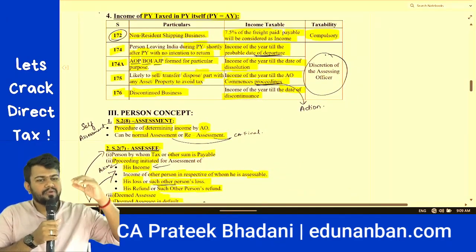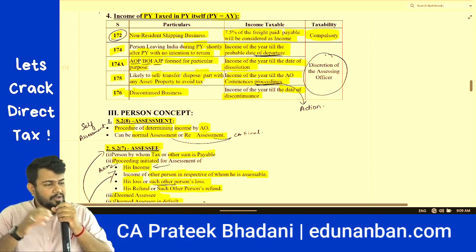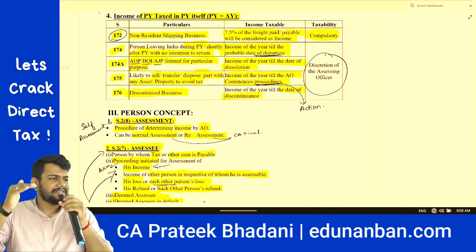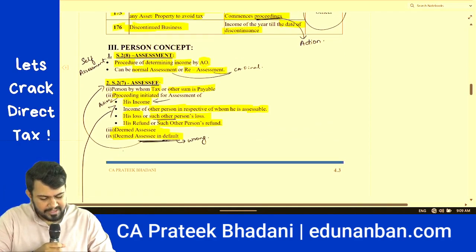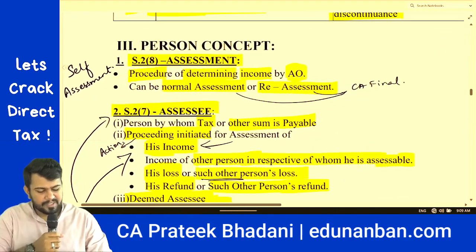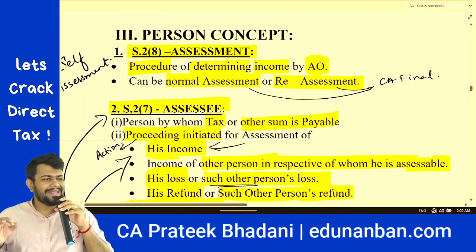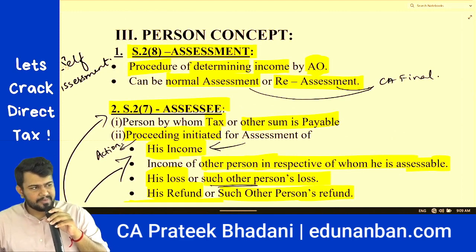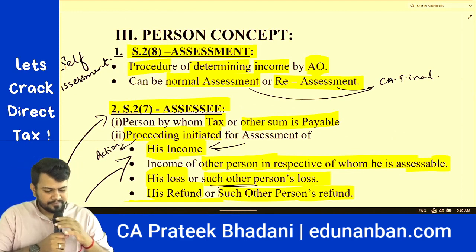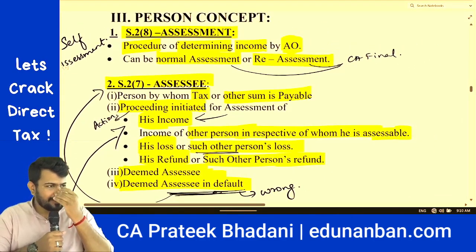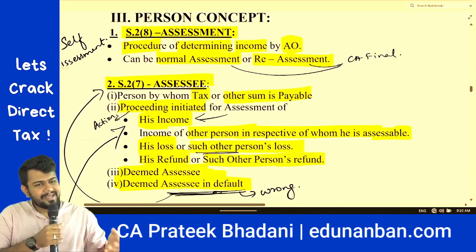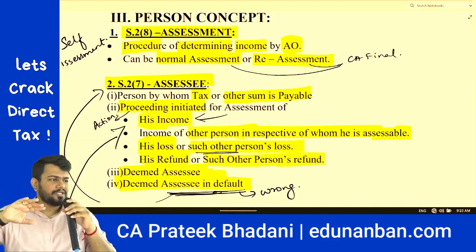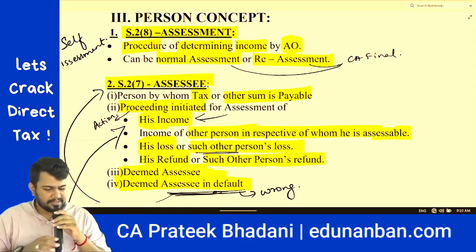Now we are coming to the detailed concept about person. To know more about person, firstly we should know what is assessment, what is assessee. Assessment means what? Section 2 clause 8 defines assessment as the procedure of determining income by the assessing officer. Assessment can be normal assessment, it can be reassessment. Reassessment means what? Already the assessment is done, but once again it is reopened and assessment is done once again. This assessment procedure is a part of your CA final syllabus.